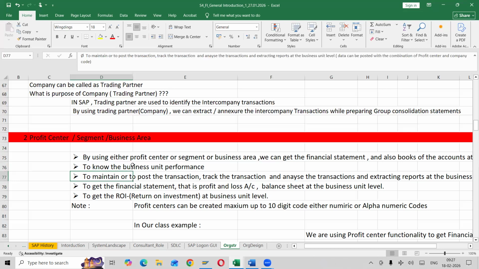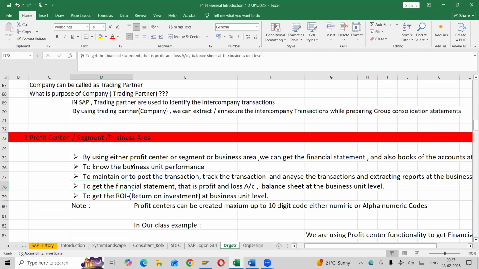Okay. So next one, to maintain or to post transactions, right? We will record the transactions, we will track the transactions, we will analyze the transactions, and we can extract the reports. We can extract the reports according to the combination of, right, profit center, company code, business area, company code. We are going to link all the profit center segments to your company codes.